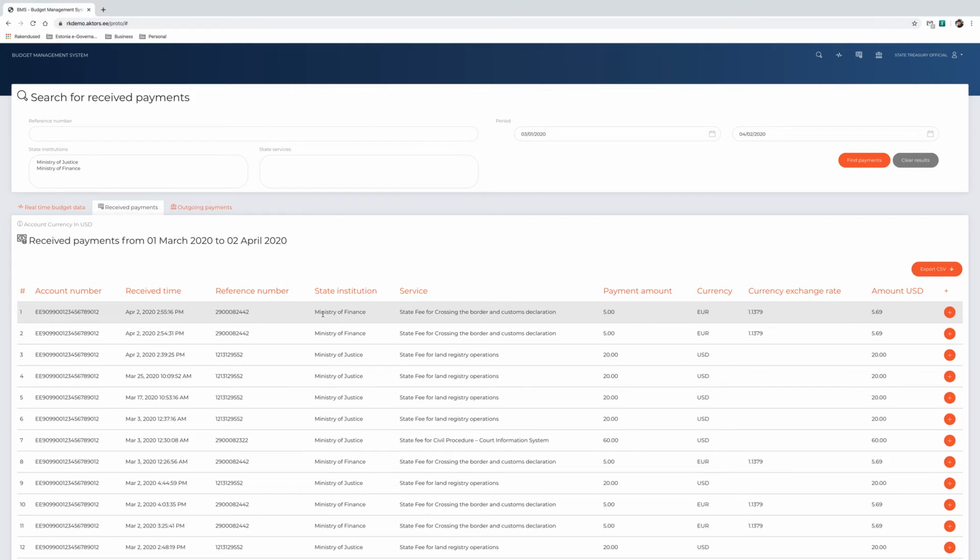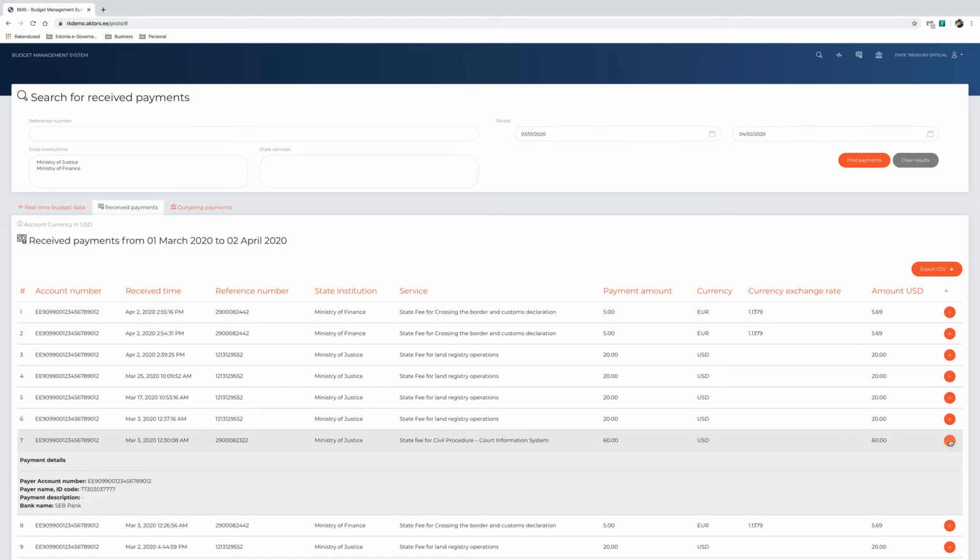When we look at the received payments, we can see the various payments that have come into the system, like the state fee for land registry operations, the state fee for civil procedures from the court information system, and others. By opening the detailed view of each payment received, we can look at additional details, like payer account number, payer name or ID code, and description.